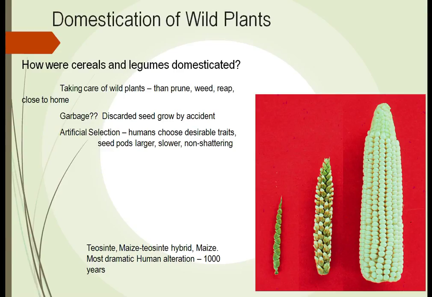Somebody noticed that when they took the teosinte, which was the original corn plant, the seeds shattered and spread all over the place. They also noticed that the seeds were bigger if they didn't shatter. So someone was smart enough to realize, let's take those ones that don't shatter and plant them in a certain area. Somebody decided to take the most desirable plants of that corn and plant them in different areas. This continued through 1,000 years, so we are at corn right now.